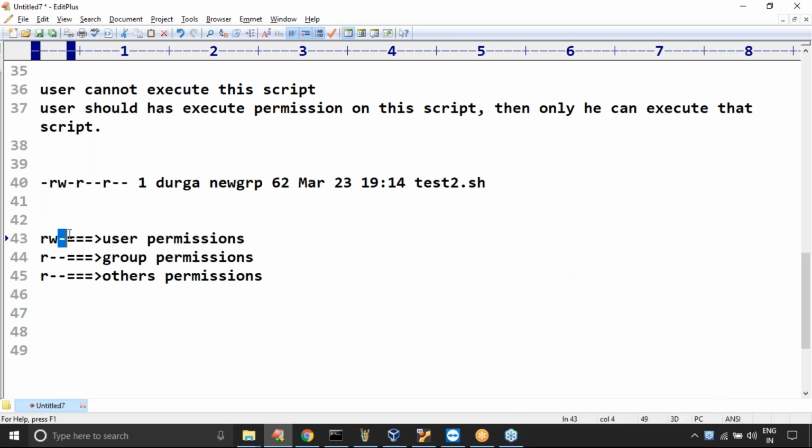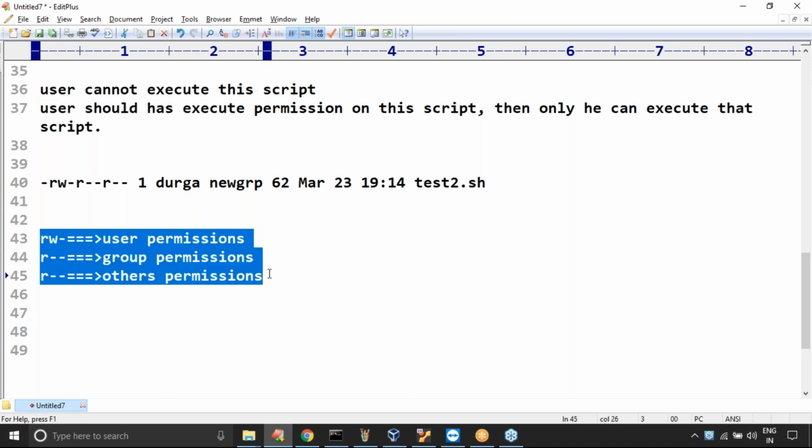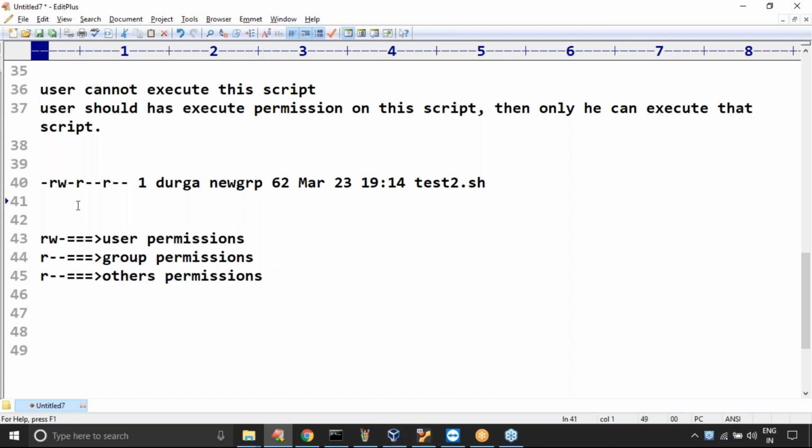Just please make sure a bit carefully, sir. In the file permissions, I will explain very clearly. The people who already attended Unix should be aware of all these things from the file permissions concept. But here I have to take only one line. What is that line? chmod, change mode, means change permissions: chmod u+x test2.sh. You people should be aware.